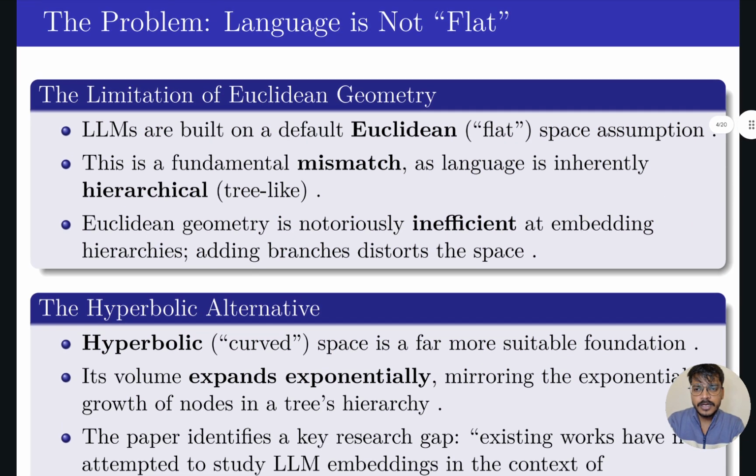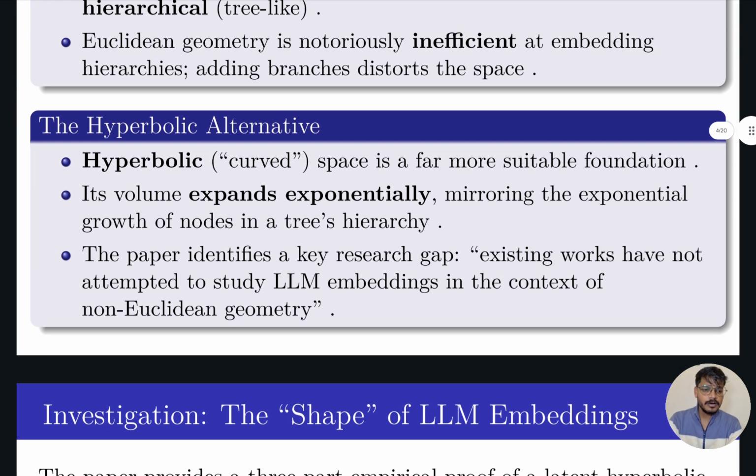Okay, so now this is the main problem. Language is not flat. LLMs are built on a default Euclidean space assumption. This is the fundamental mismatch, as language is inherently a hierarchical or tree-like structure. Euclidean geometry is notoriously inefficient at embedding hierarchies. Adding branches distorts the space. So obviously the next alternative is hyperbolic curved space. Hyperbolic space is a far more suitable foundation. Its volume expands exponentially, mirroring the exponential growth of nodes in a tree hierarchy.